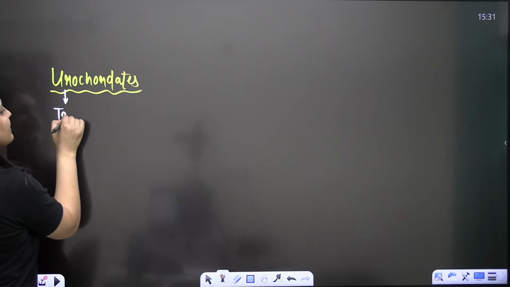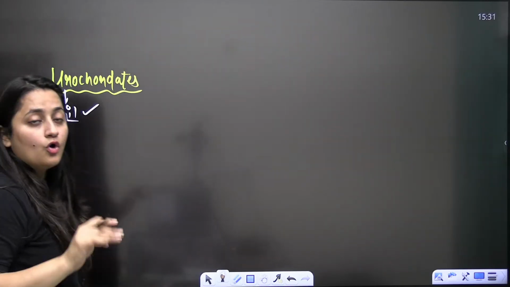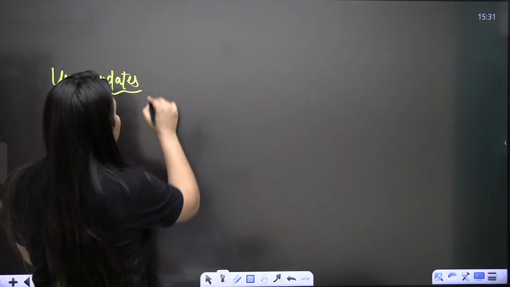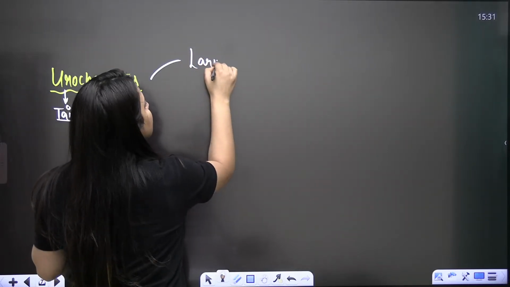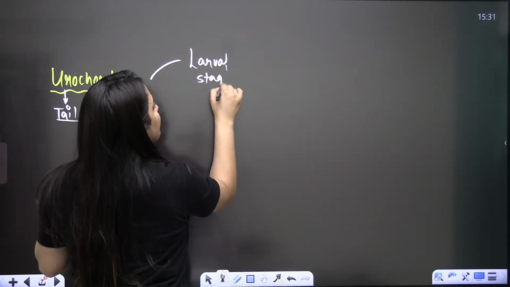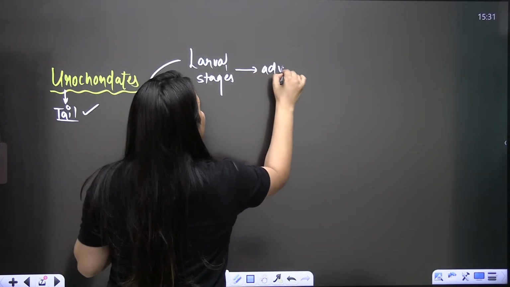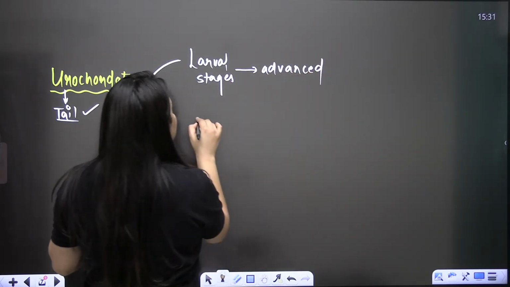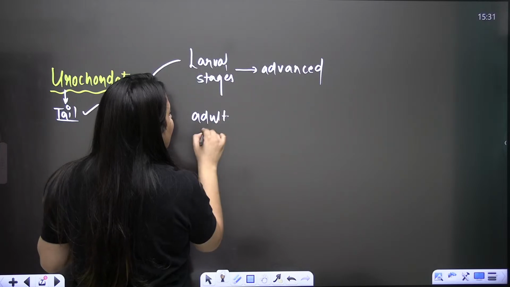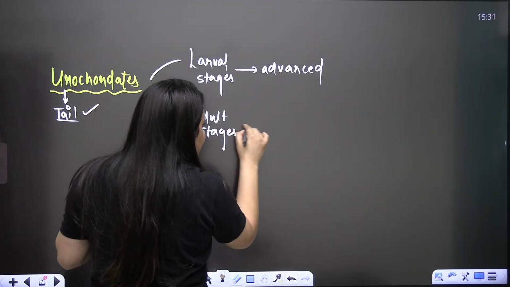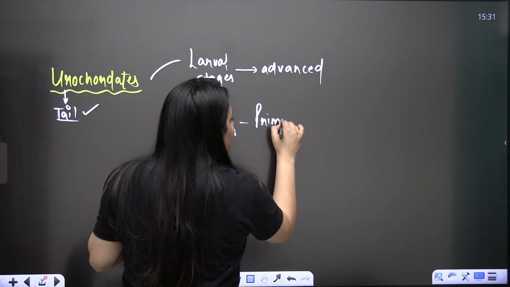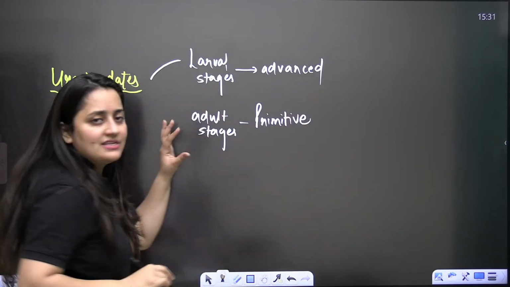As I said, in the tail region you will get the notochord, but only in the larval stages. So here in the Urochordates, larval stages are advanced in comparison to the adult stages. Adult stages are primitive here, but larval stages are advanced here.